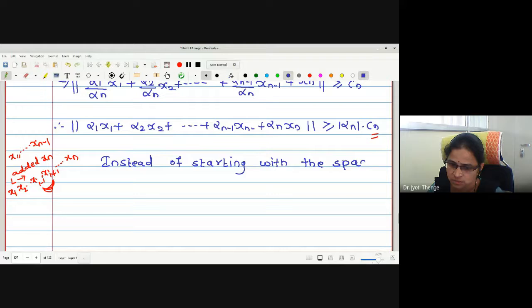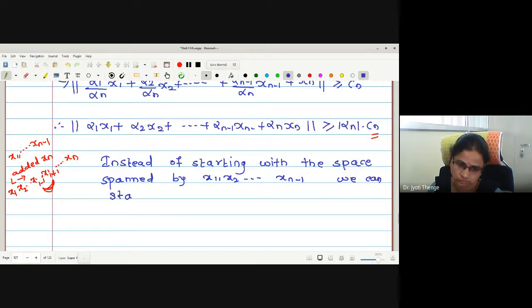Instead of starting with the space spanned by x1, x2 to x n minus 1, we can start with the space spanned by... Anyhow, we want an n minus 1 dimensional space, so you can drop any vector.